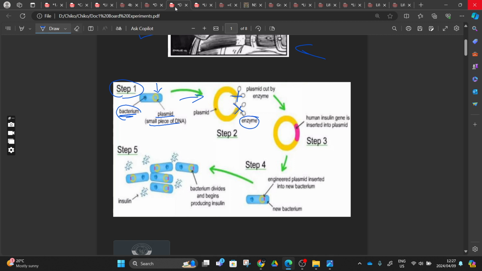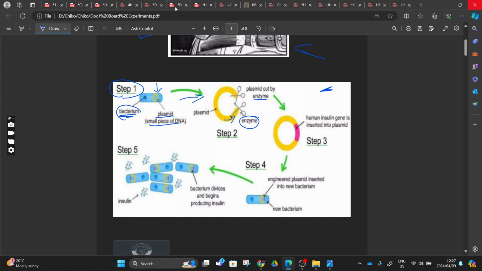This enzyme works as a scissor, right? It's like a microscopic scissor. You can think of it like that. These enzymes are proteins that come and cut this DNA here, right? So here's our plasmid. Now it's opened, the plasmid cut by the enzyme.